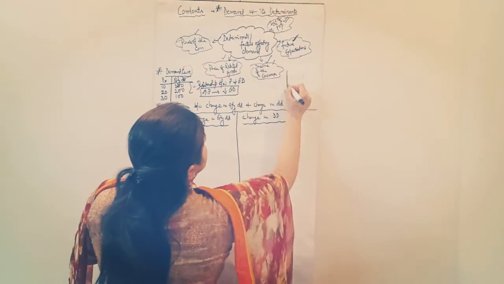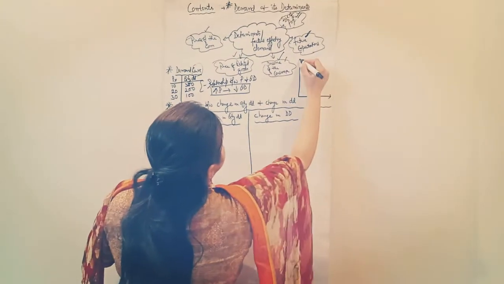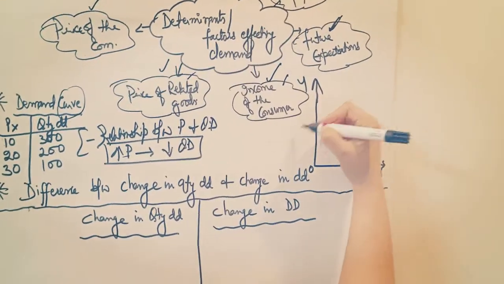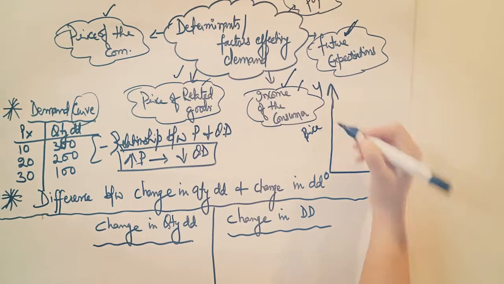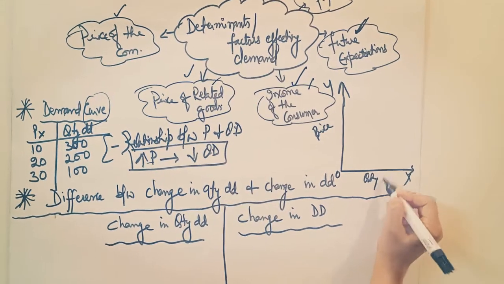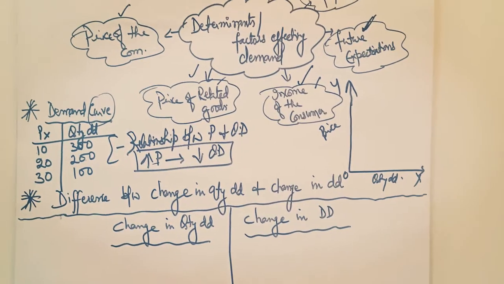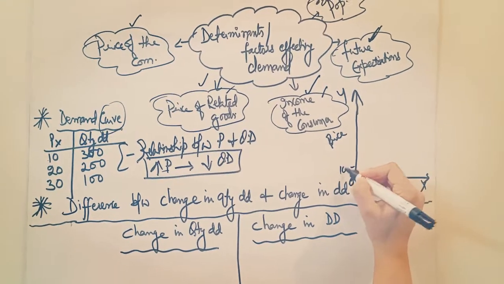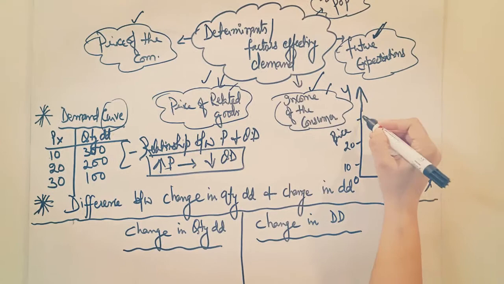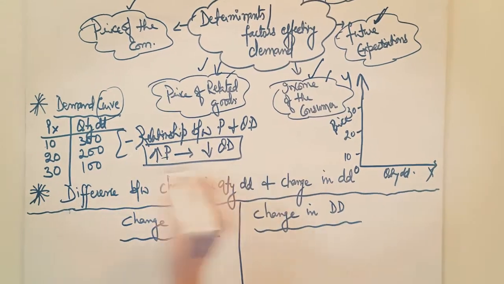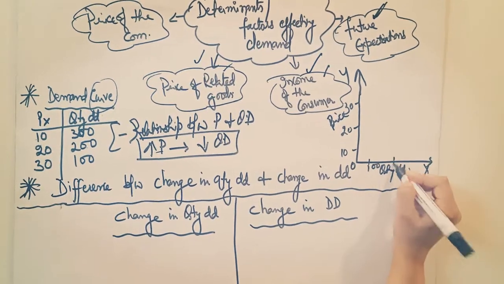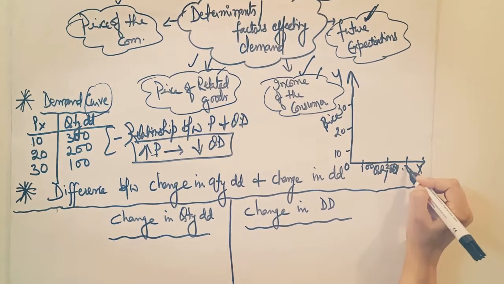For example, we are taking the y-axis and x-axis. On the y-axis we take the price of the commodity. Here we take the quantity demanded. Price starts from 10 and the last one is 30, so we write 0, 10, 20 and this one is 30. Similarly, we also take quantity demanded on the x-axis: 100, 200 and this one is 300.